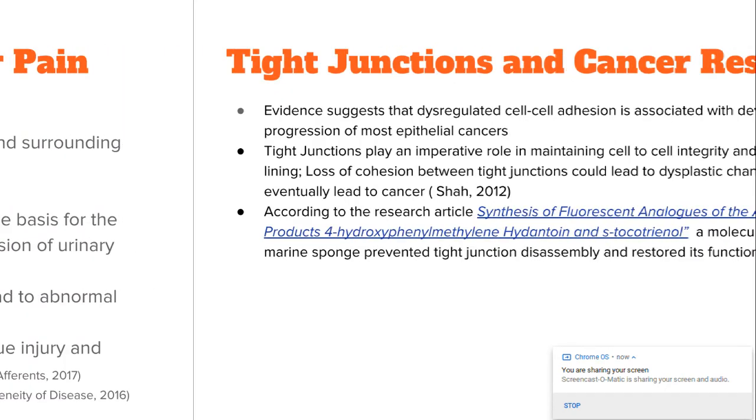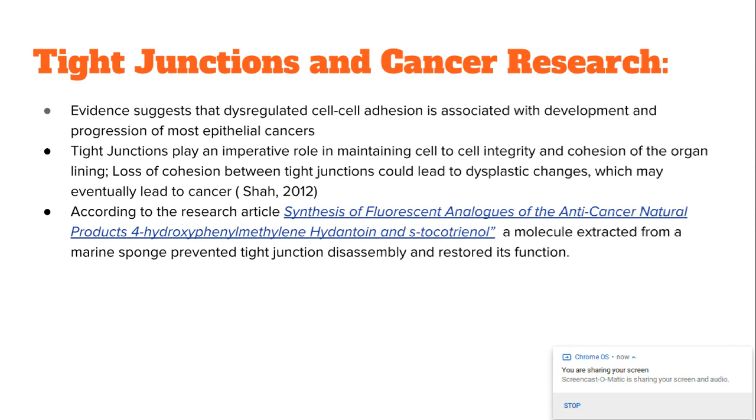Accumulated evidence suggests that dysregulated cell-cell adhesion is associated with the development and progression of most epithelial cancers, with tight junctions playing an important part in this. Tight junctions play a vital role in maintaining cell-cell integrity and cohesion of organ lining. The loss of cohesion between tight junctions could lead to dysplastic changes, which may eventually transform into cancer.